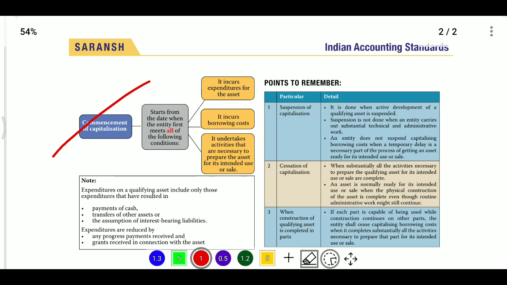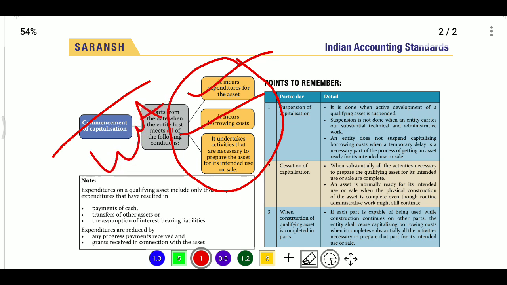We need to incur borrowing costs, we need to incur expenditure on the asset, and the development or activities on the asset must have started. From the later date we need to capitalize that amount. Borrowing cost capitalization commencement will start.